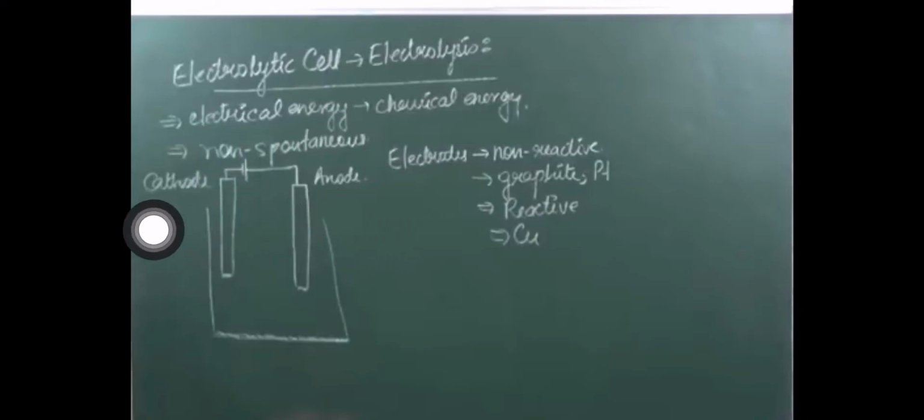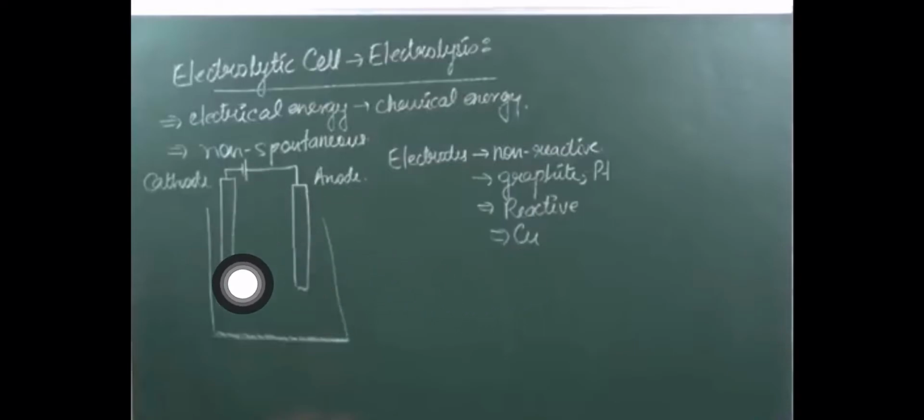One acts as anode, another acts as cathode. The electrodes can be of two types, non-reactive or reactive. Examples of non-reactive electrodes are graphite or platinum, while reactive electrodes can be Cu, Zn, etc.